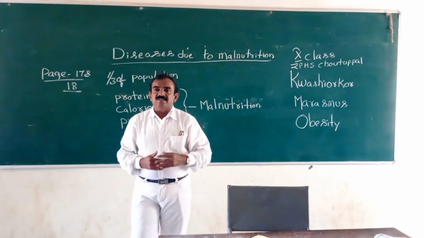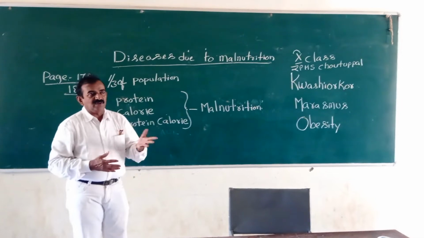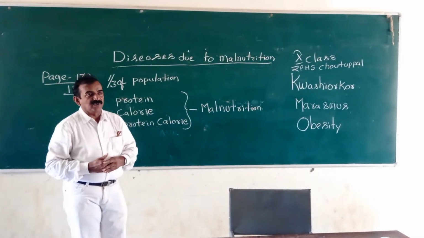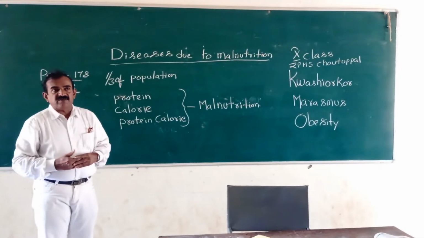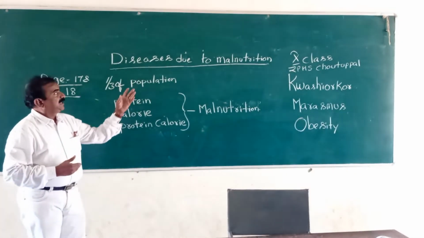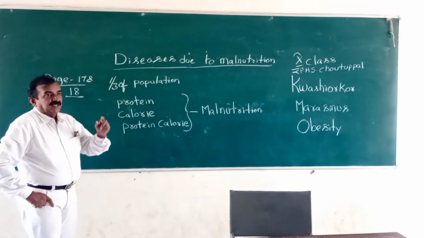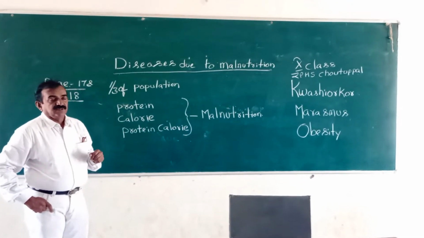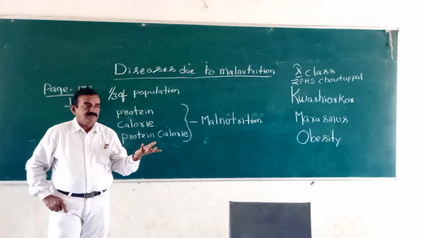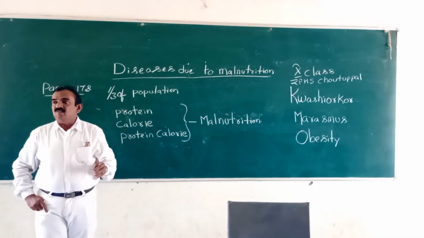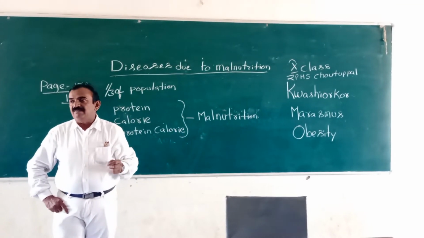Now we are discussing diseases due to malnutrition. Mal means bad. Nutrition means whatever food we are eating: carbohydrate, protein, fats and minerals. Okay, page number 17, 10th class. You see diseases due to malnutrition. One third of the world population is suffering with malnutrition. Many people, many children, are not eating good, balanced food, not eating carbohydrates, proteins, fat, minerals and vitamins, thereby suffering with different types of diseases.